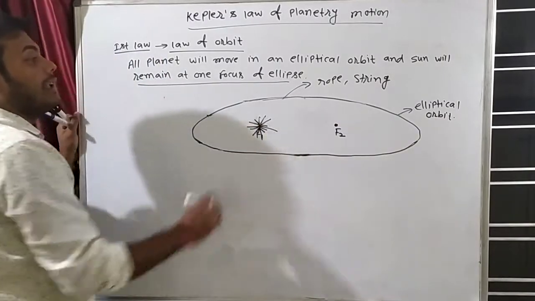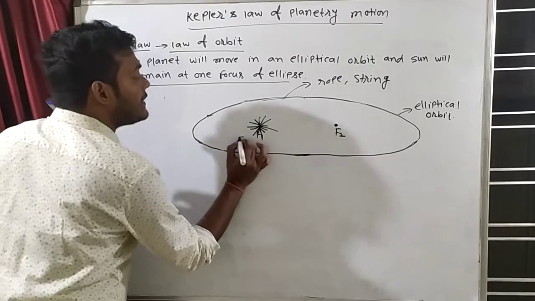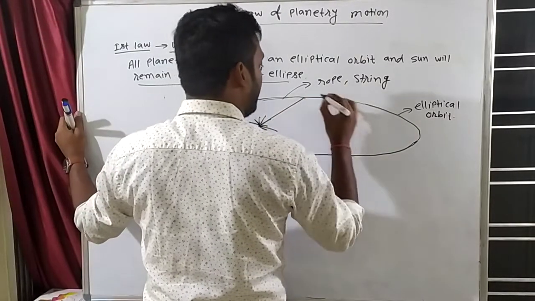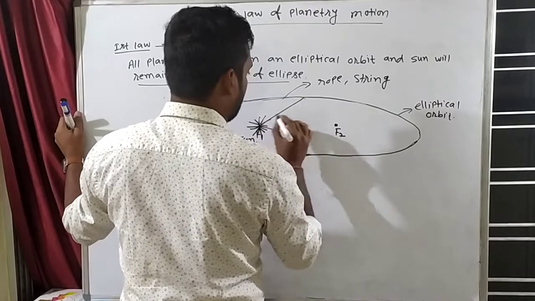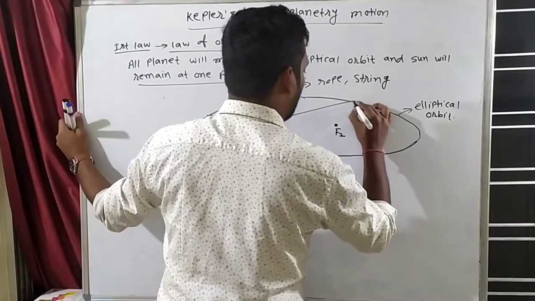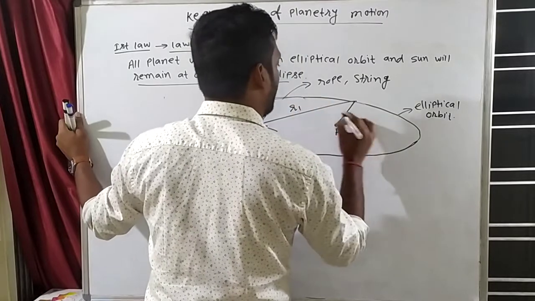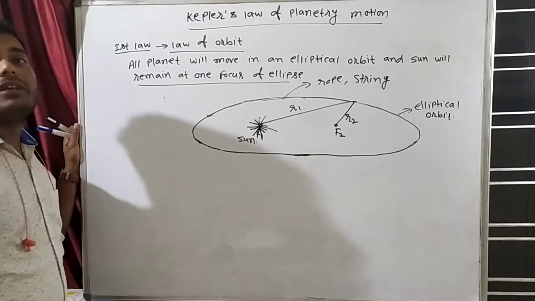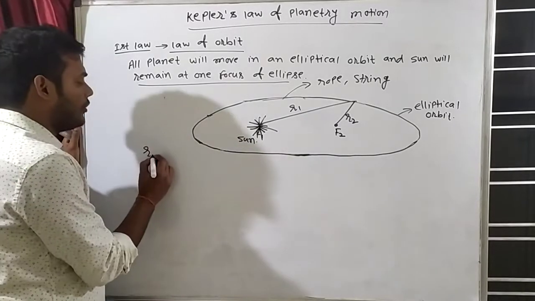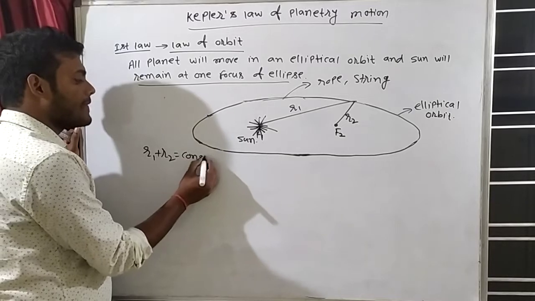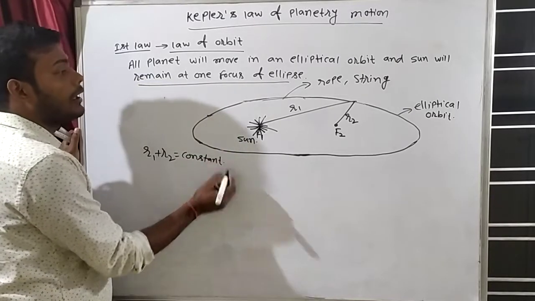Let's say this is our sun. So the sun is here. So the planet will move like this now. Or understand it like this: one distance will become R1 and one will become R2. So can we say that R1 plus R2 will always be constant? R1 plus R2 will always be constant. Why? Why will this be constant?